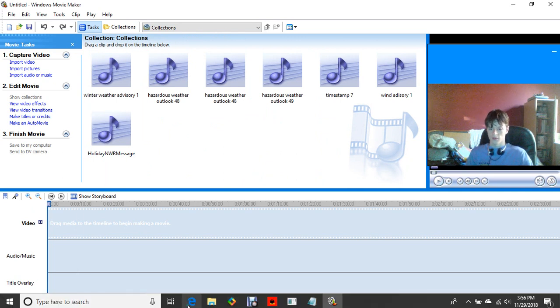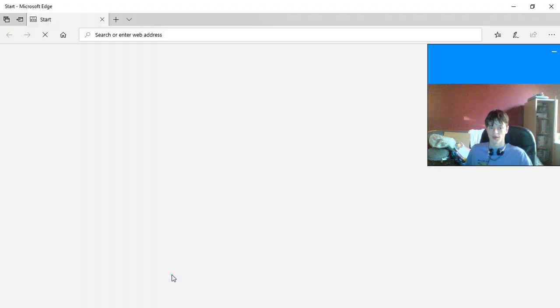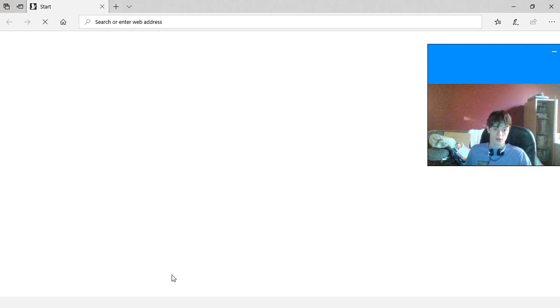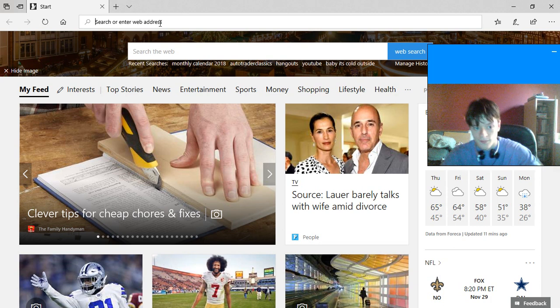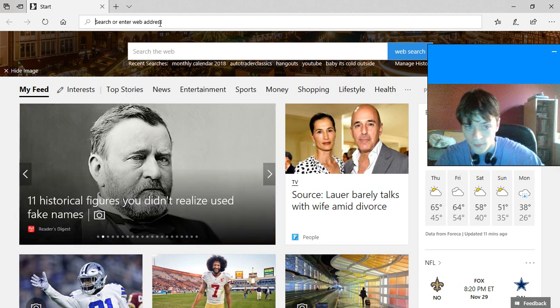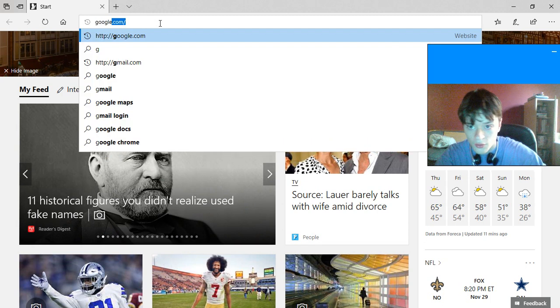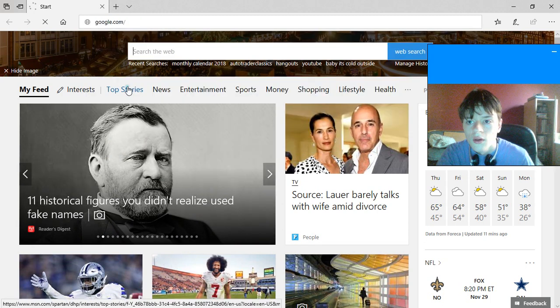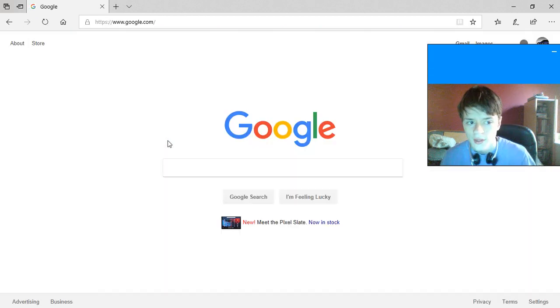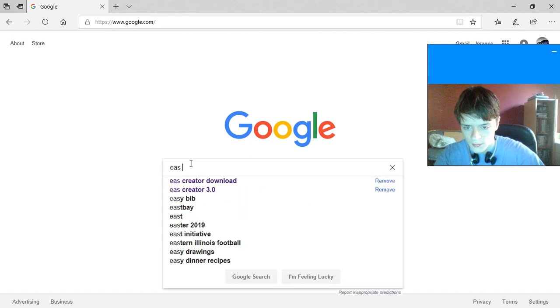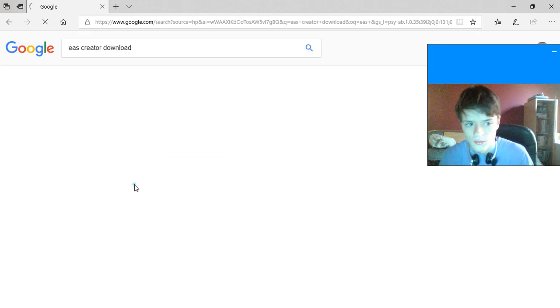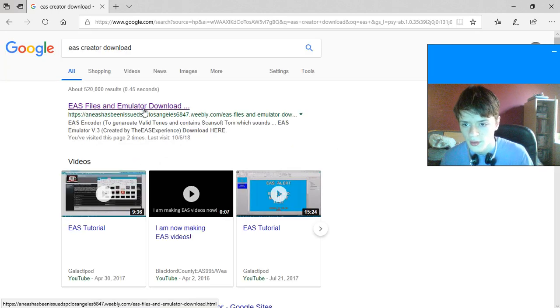And to download this setup, I created custom header tones for my mocks, which I can easily link the source code to. But what you're going to want to do is to get a National Weather Service sounding header tone. You're going to go to google.com. Go to EAS Creator, download. And you're going to go to this site right here, which I'll link in the description.